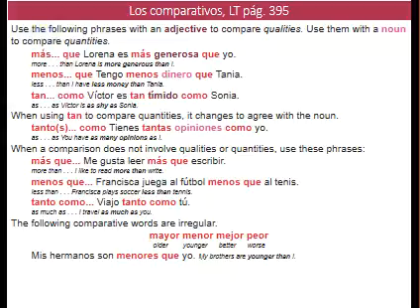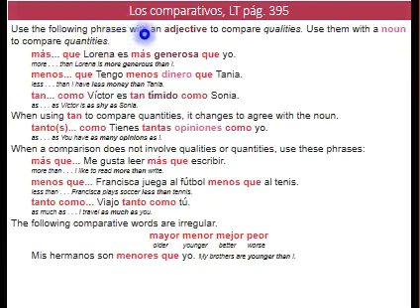For comparisons where one is superior: más, adjective, noun, que. For comparisons where one is inferior: menos, noun, adjective, que. And for comparisons of equality where both are the same: tan, adjective, or noun, como. Let's look at some examples.